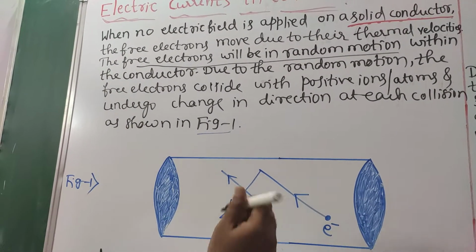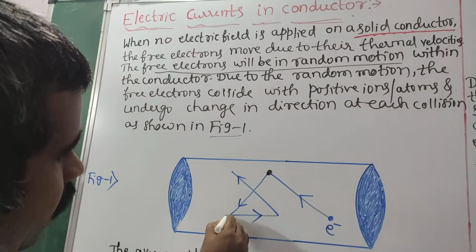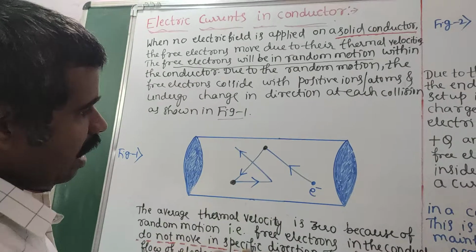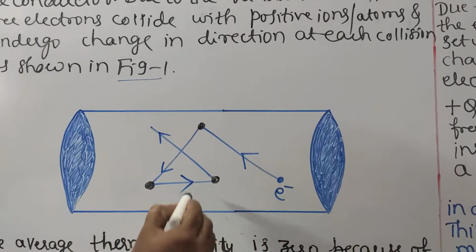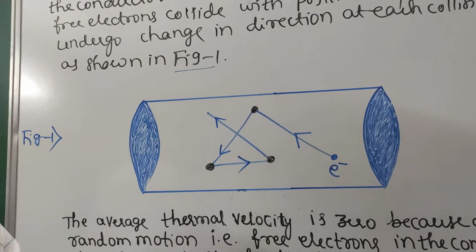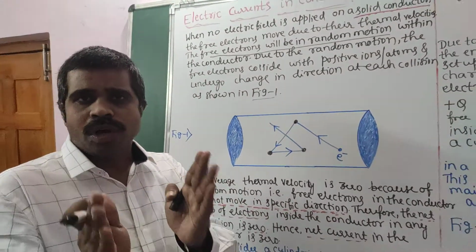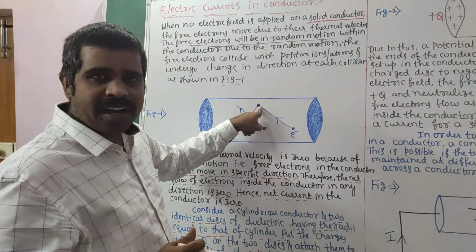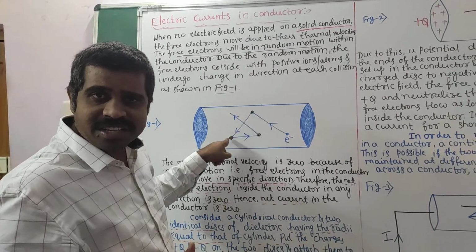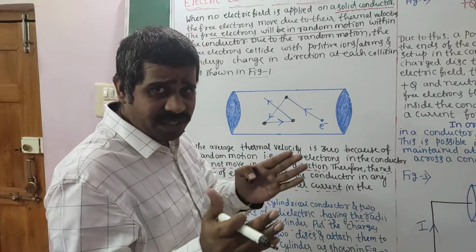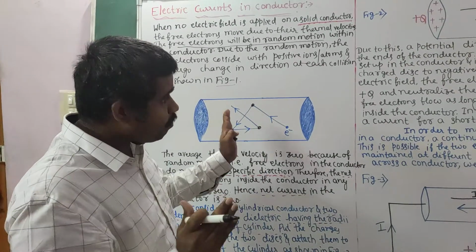यहाँ पे एक atom और molecule है, और एक बार यहाँ पे एटम और पॉजिटिव आयन है, और एक बार डायरेक्शन चेंज हो गई। Now we have another atom and positive ion, because in a solid conductor, you know how it is closely packed. Solid conductors means it is closely packed. Whenever an electron collides with this atom, definitely there is a change in its direction. बाद में फिर और एक बार change हो गया direction. ये direction continuously change होते जा रहा है. We are not observing any particular direction.